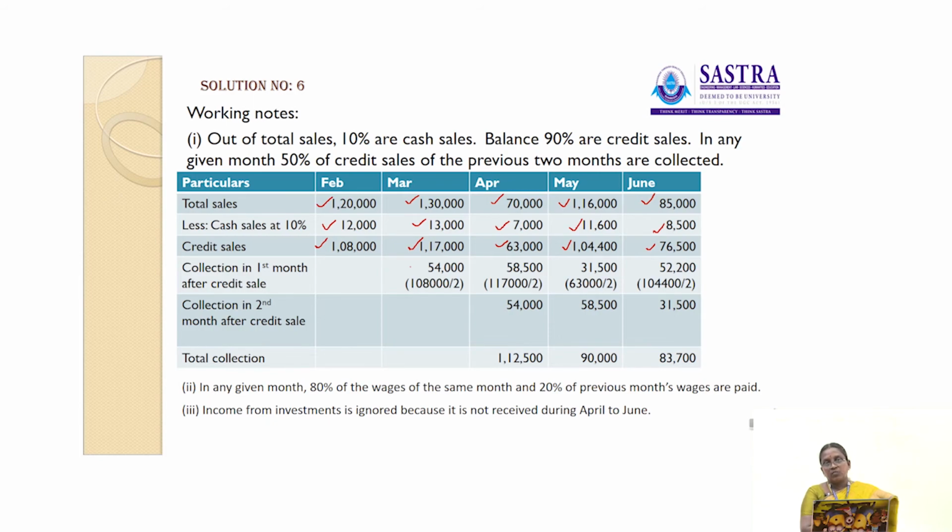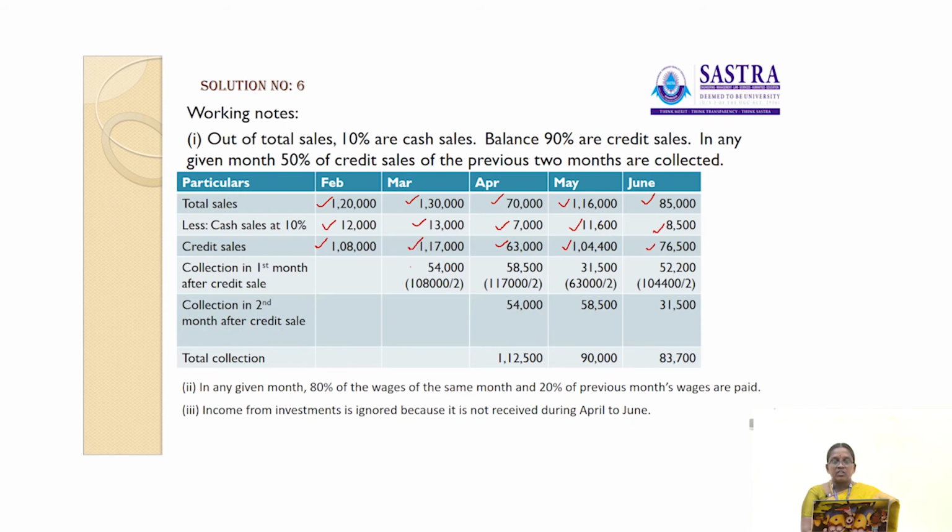That is, total sales was given. Out of total sales, 10% of sales is considered as cash sales. So total sales minus cash sales, the remaining is considered as credit sales. Here credit sales is, in the month of February 1,08,000, in the month of March 1,17,000, in the month of April 63,000, May 1,04,400, in the month of June 76,500.